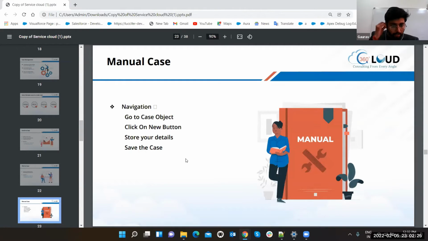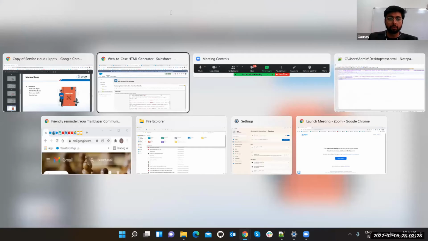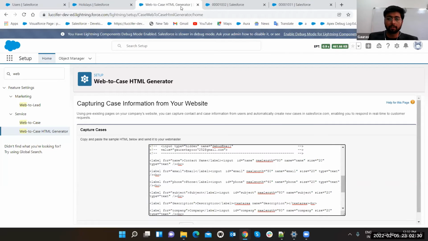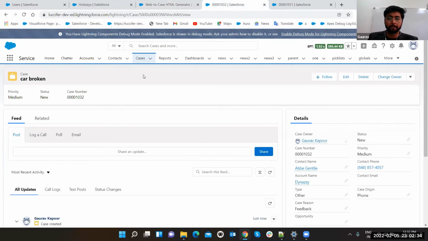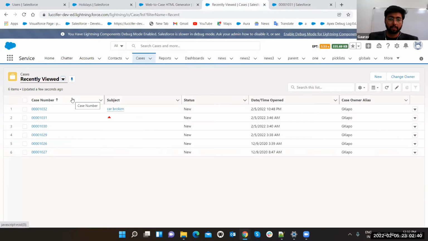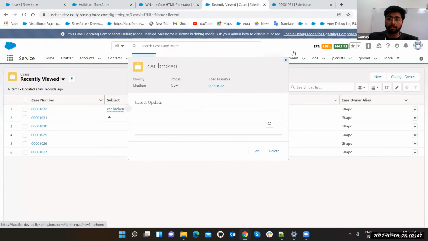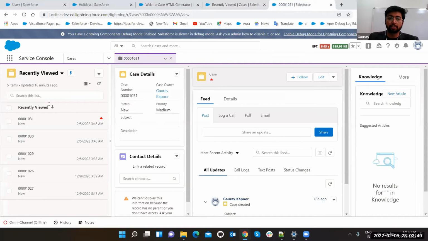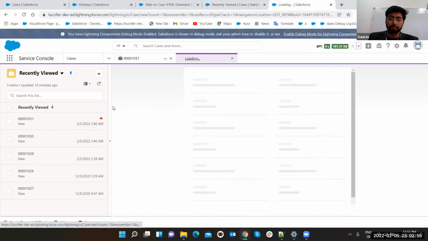Manual case, as I have shown you. So this is the manual case. If you click here, you can just click on the new button and you can create a new case, like we just created car broken. Now this is service console view. Here also you can create a case. Just click here, drop down menu, and click on new button.